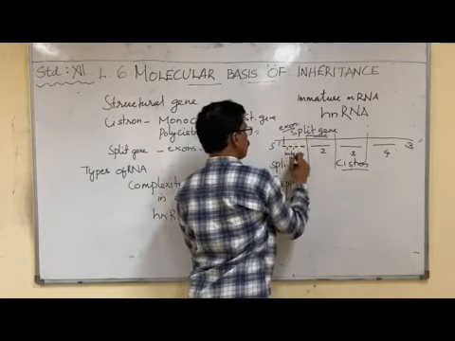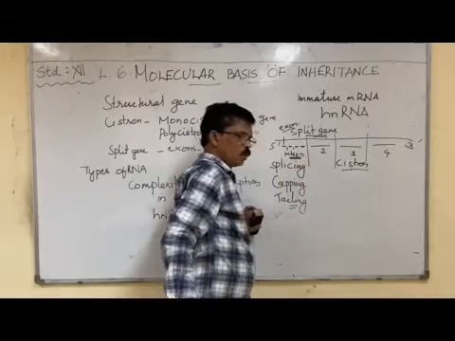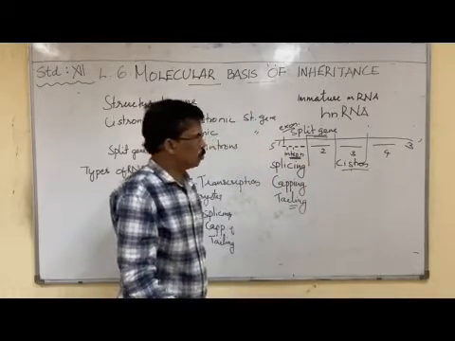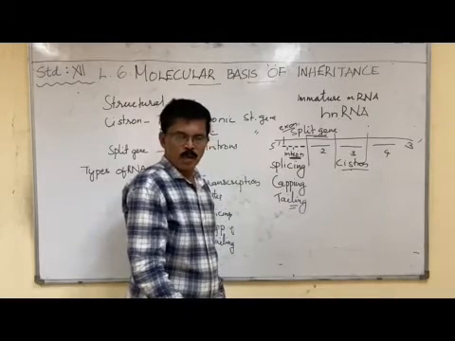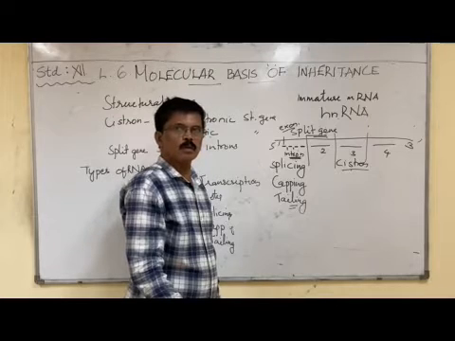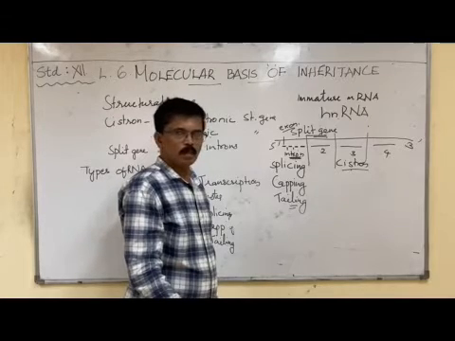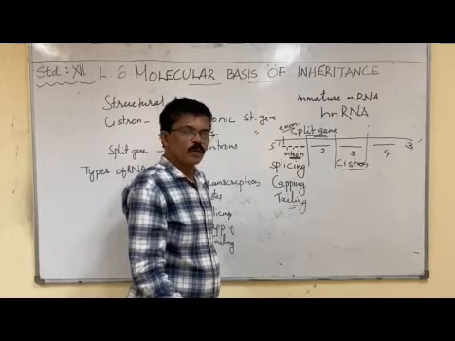What is a split gene? The presence of exons and introns. Exons only code for amino acids and introns do not. Each cistron contains exons, the coding part, and introns, the non-coding part.